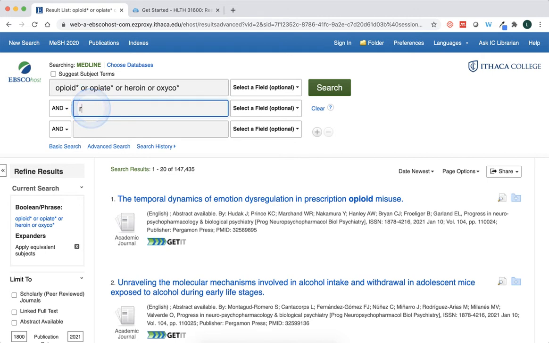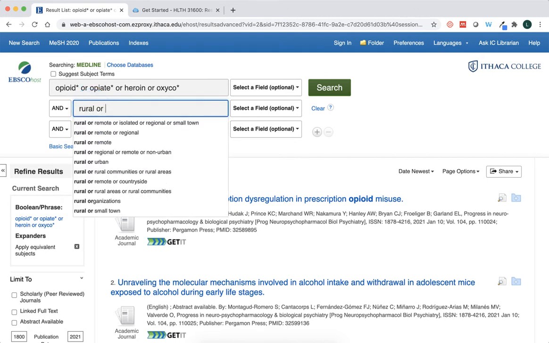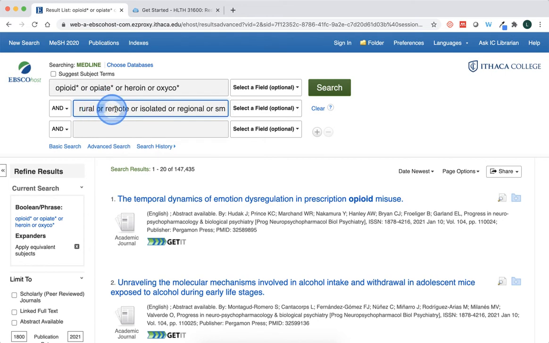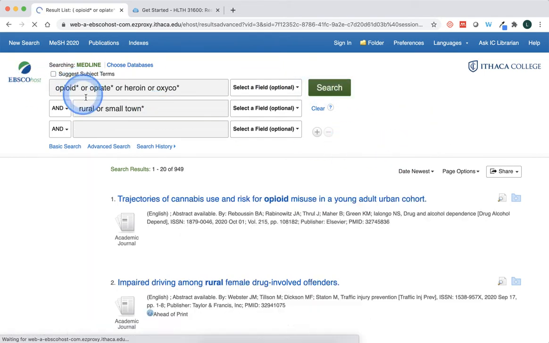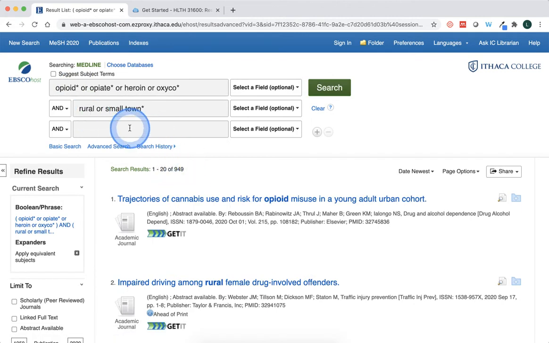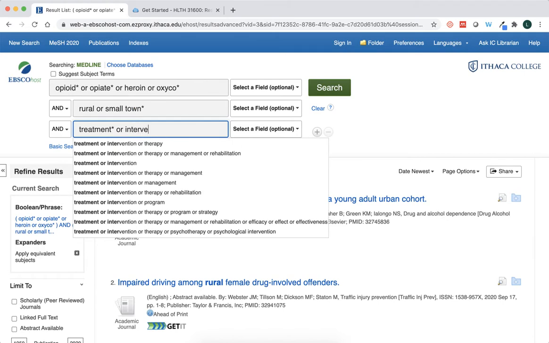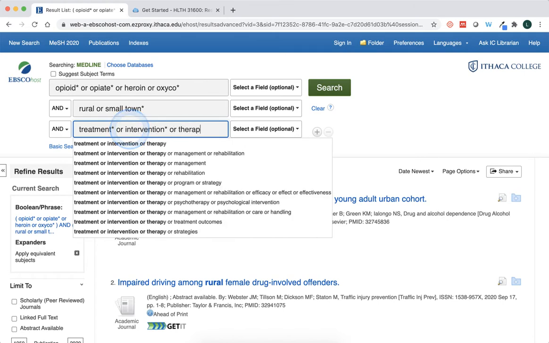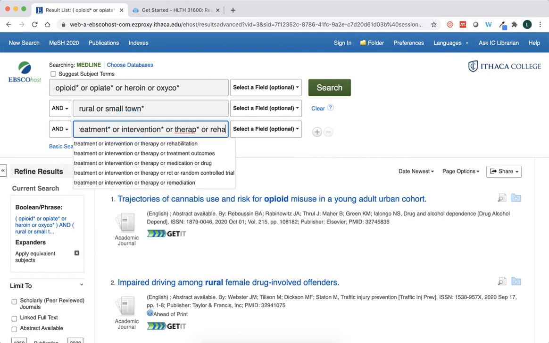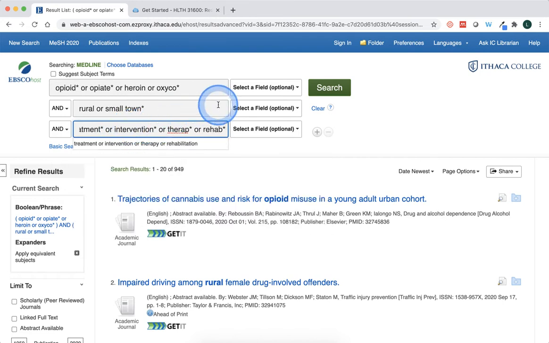And then I was looking at articles in rural, or I was saying small town. I liked small town more than these terms. So again, you can just go in and tinker around. We can make this plural, small towns, using the asterisk searching. And once you've combined one and two concepts, you're going to get fewer results. And then I was looking for articles about treatments. So I can say treatment with an asterisk right there, or intervention, or therapy, or we could say rehab, all these different ways to search for articles about treatments.